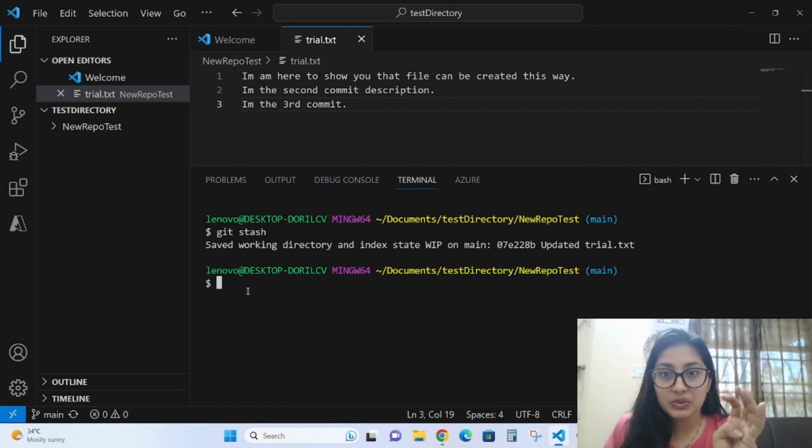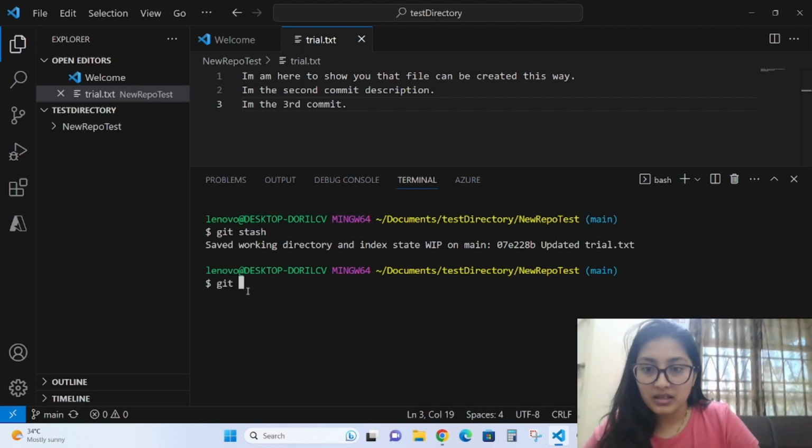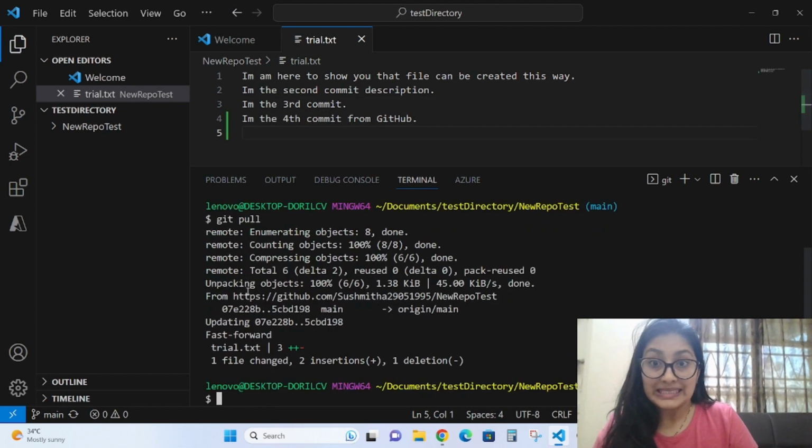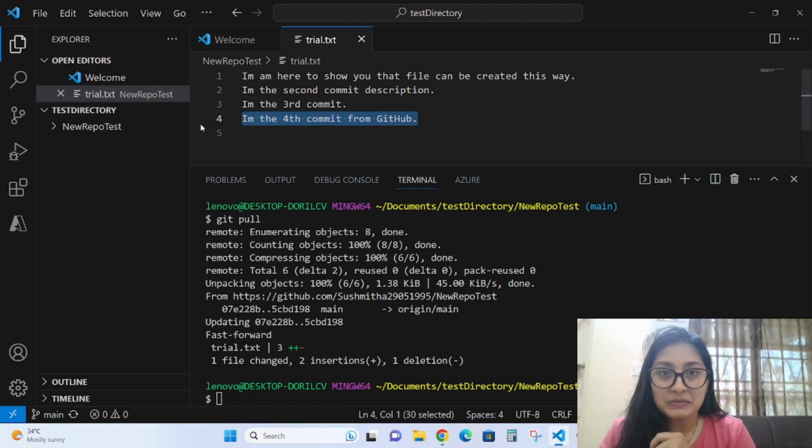Now what we do, see carefully. Git pull: when you do, whatever you have done at GitHub, whatever commits are there, you will get here. Okay? See, talk is cheap. We'll show the code. Okay, git pull. Did you see this? You got the fourth commit from GitHub.